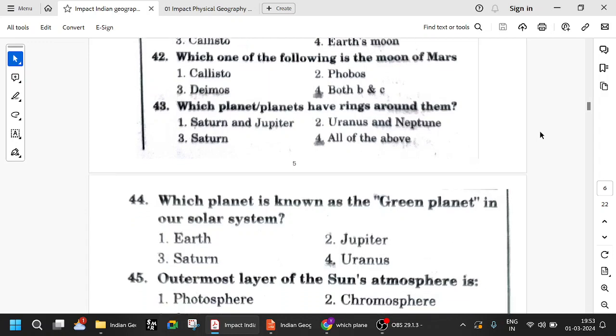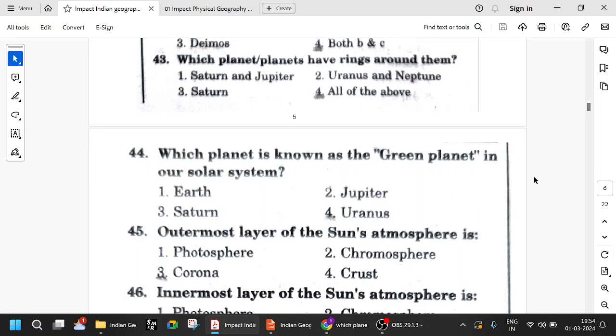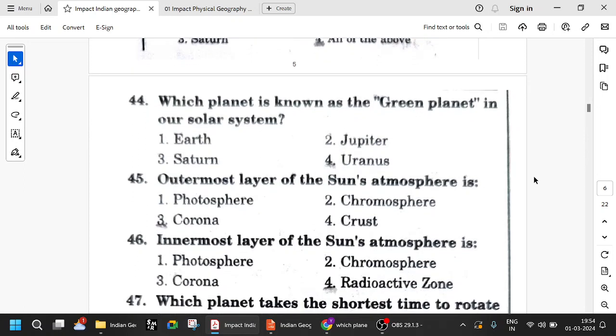Which planets have rings around them? Saturn has rings which are very prominent. Even Jupiter, Uranus, Neptune have them, but they are not very prominent or easily visible. But Saturn is called the ringed planet because the rings are easily visible. Which planet is known as the green planet? Uranus. Because of the gases in its atmosphere, it looks green.